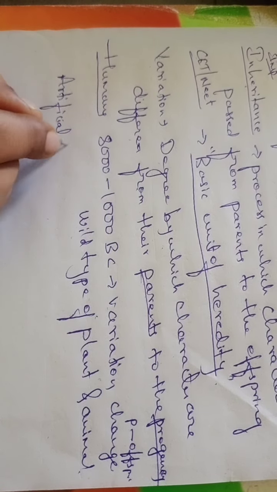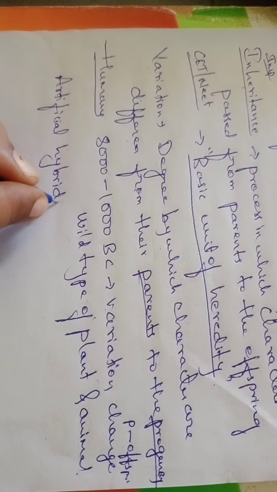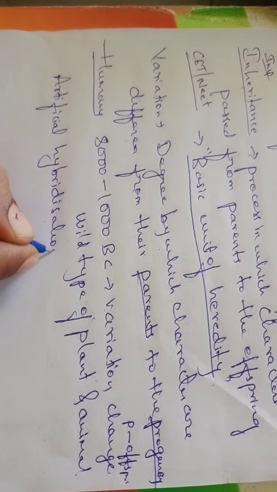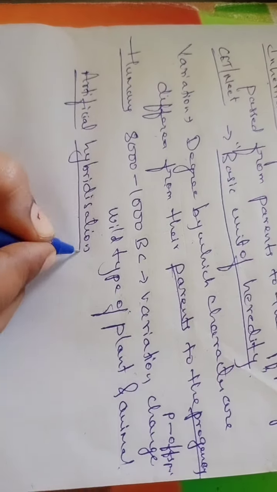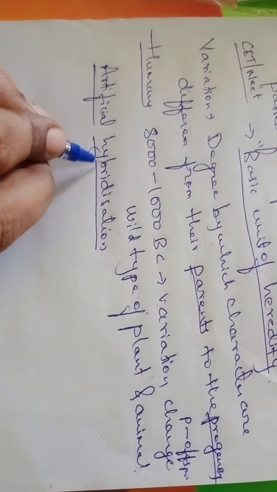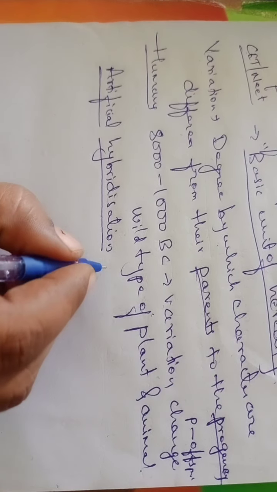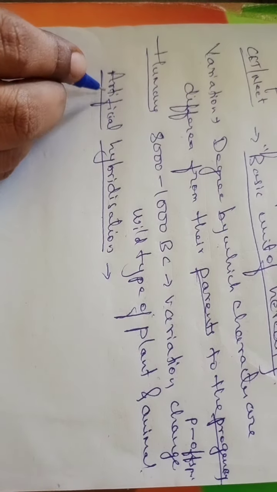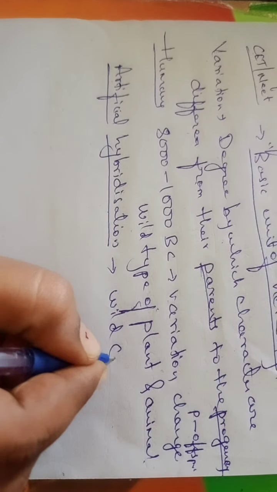Got it? So artificial hybridization is a technique through which they undergo a hybridization experiment, which is nothing but crossing. One example for artificial hybridization will be a wild cow. Got it?